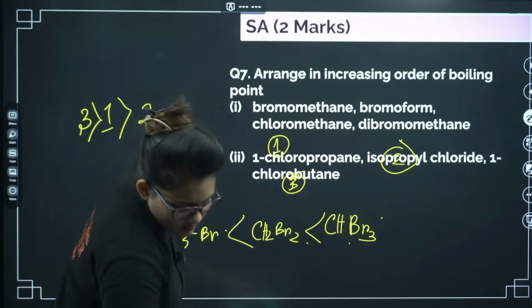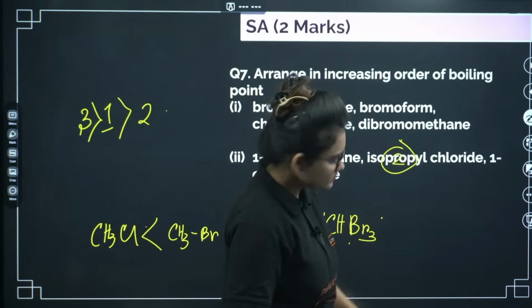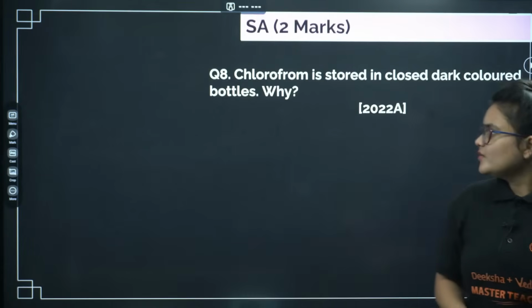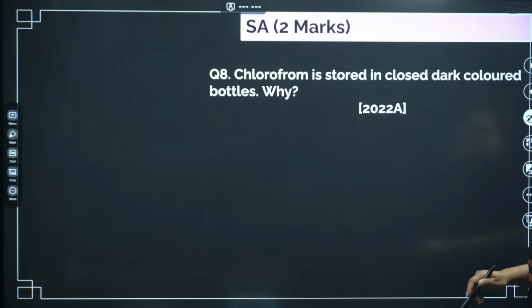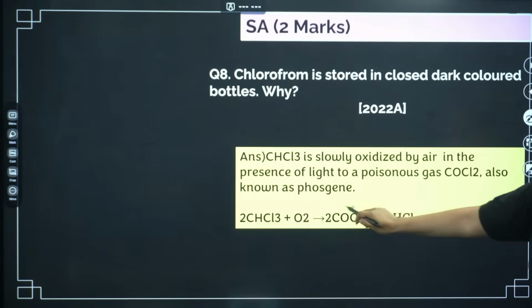Okay, let's go ahead. Chloroform is stored in closed dark colored bottles. Why? This is the reason: it slowly oxidizes in air in presence of light to give you the poisonous gas, this one, phosgene.